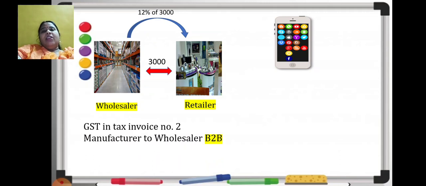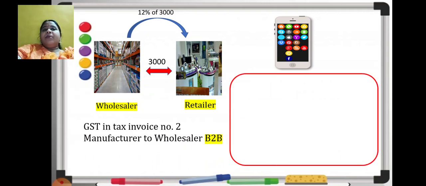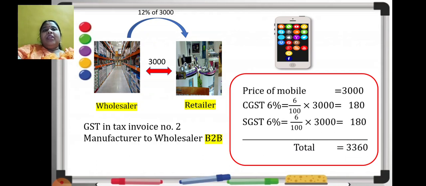Right. Now let's see the calculation part. What is the price of the mobile for the retailer? It's 3000. What will be the CGST paid? It's 12% GST, so CGST again will be 6% and SGST again will be 6%. But now the price of the mobile is how much? 3000.